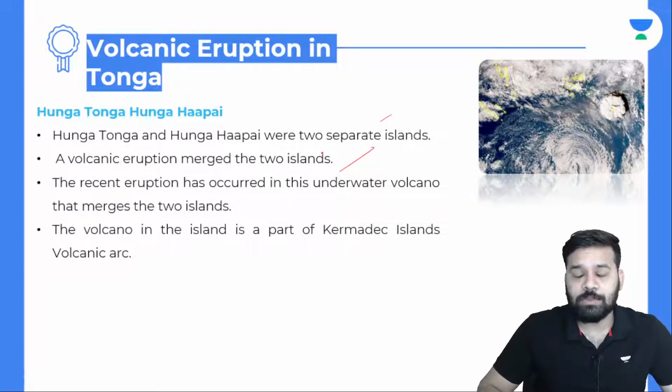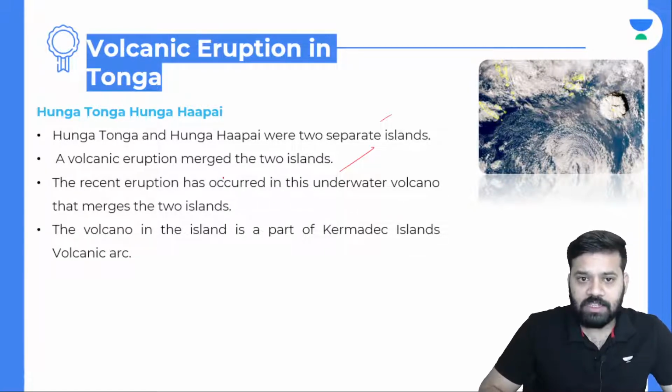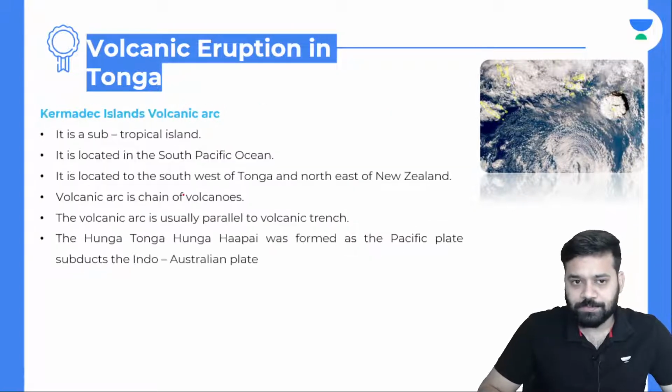Because of a volcanic eruption, the lava, once it cools down, forms rock. So because of this volcanic eruption, Hunga Tonga and Hunga Hapai, which were two separate islands, are now merged. The recent eruption has occurred in the underwater volcano that merges the two islands. So this is an underwater eruption, and the volcano in the island is a part of the Kermadec Island volcanic arc.